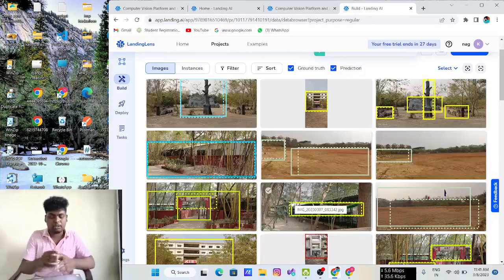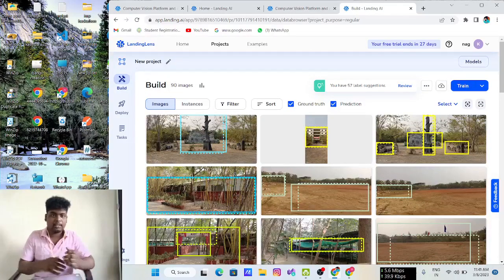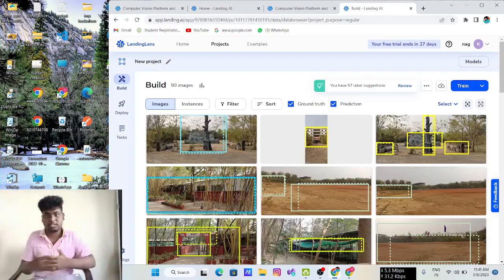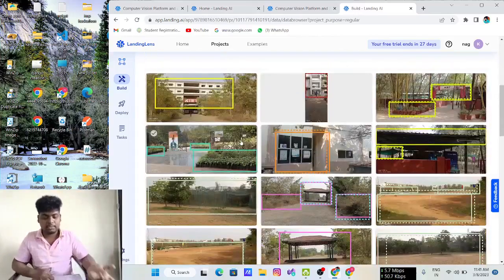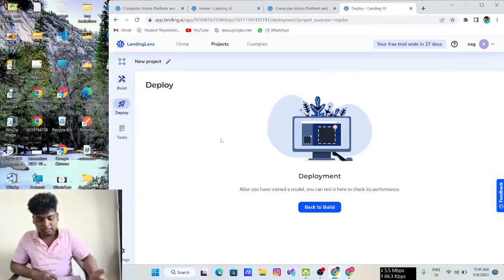I created classes like our college contains A block, B block, C block, D block, and main hostel, and what lies between A and B block, between B and C block, and what places lie in the playground. I collected pictures, labeled them, and trained that model. My training also completed. Now I want to show how my model predicts on that.